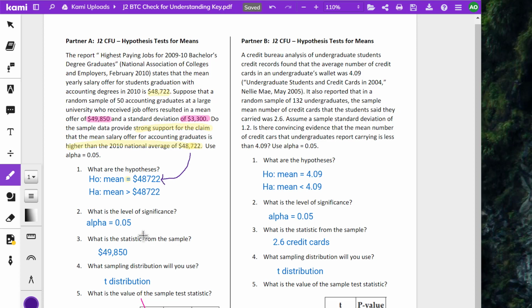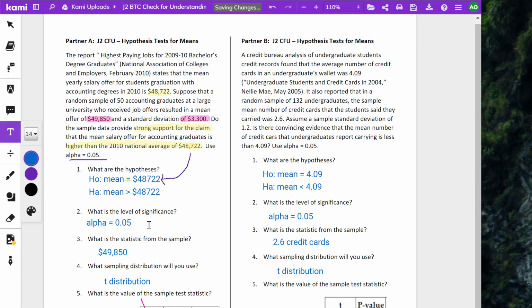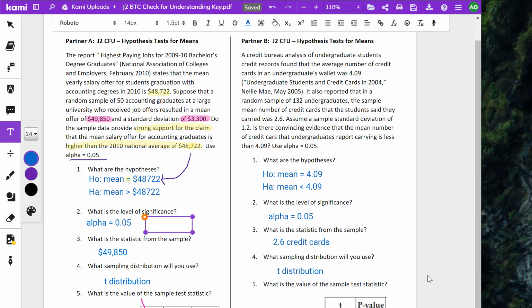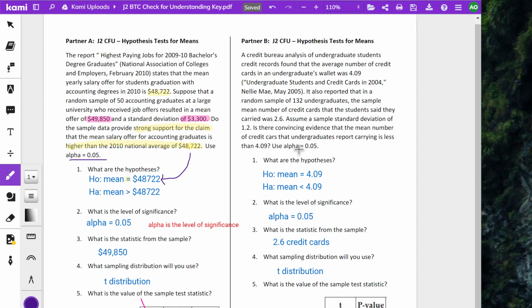What is the level of significance? Use alpha equals 0.05. Alpha is the level of significance, so make yourself a little note. I'll add a note here. And here, by the way, you can see it's exactly the same number, 0.05. Actually, let's take a look at this one.